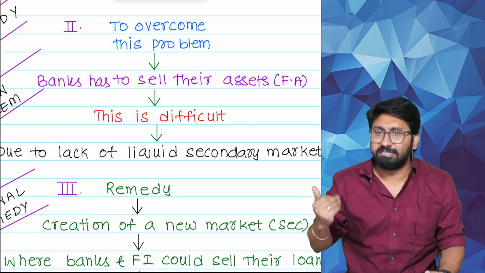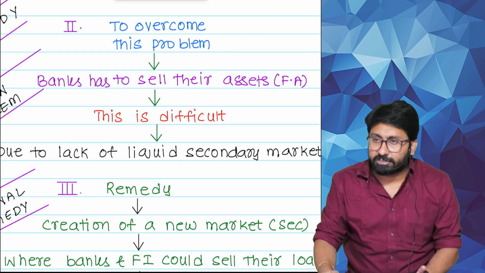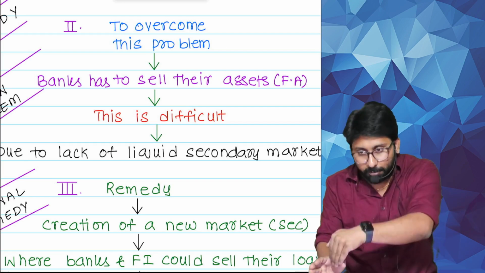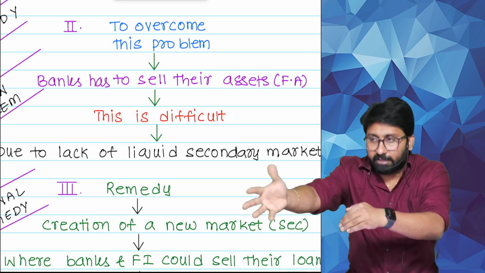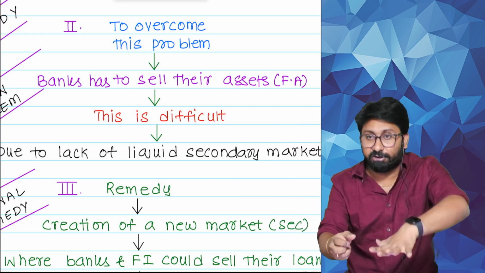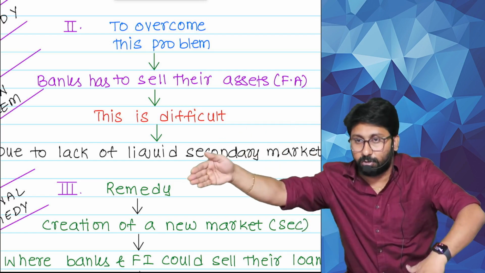Likewise, listen. I manufactured goods. The product is ready. Cash is blocked in that product. What will I do? Sell the product, get the cash. Like that, banks also got the cash and converted it into loans. Now the loans have to be sold.